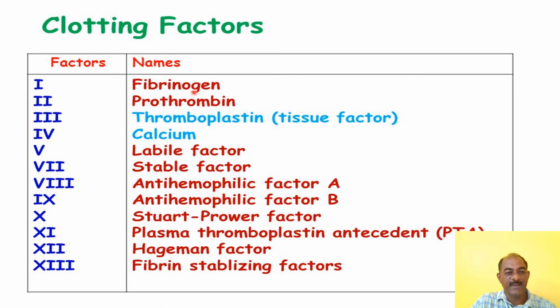All of these factors help in blood clotting, and they are mainly produced in the liver. First factor, fibrinogen. Second factor, prothrombin. Third factor, thromboplastin.